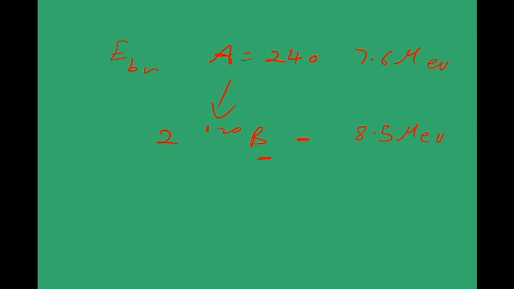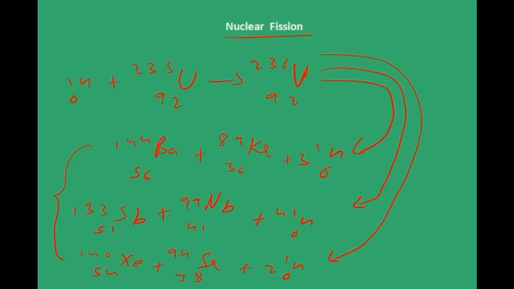So the gain in nuclear energy per nucleon is about 0.9 million electron volts, right? If this is per nucleon, the total gain in binding energy will be 240 times that, because this was the mass number of the parent nucleus. So it will be 216.